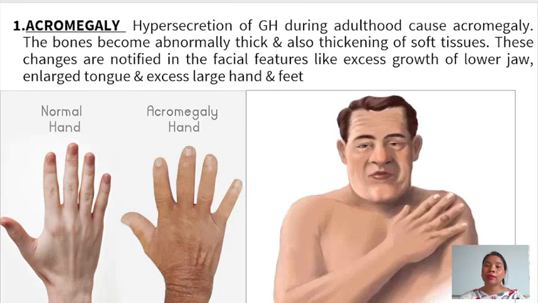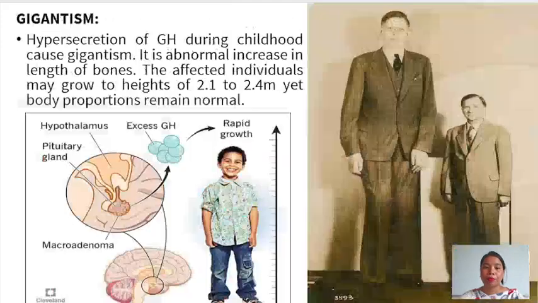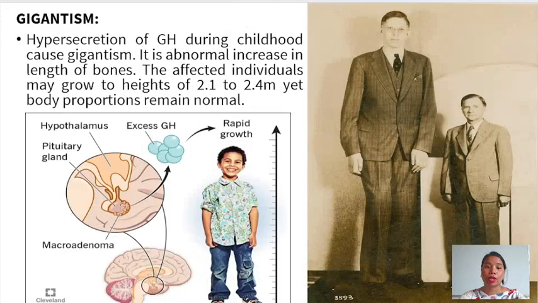Acromegaly is a condition where hypersecretion of growth hormone during adulthood causes acromegaly. The bones become abnormally thick and there is also thickening of the soft tissue. These changes are noticed in the facial features like excess growth of the lower jaw, enlarged tongue and excessively large hands and feet. Next, we will see what is gigantism. Gigantism is a condition caused due to hypersecretion of growth hormone during childhood.